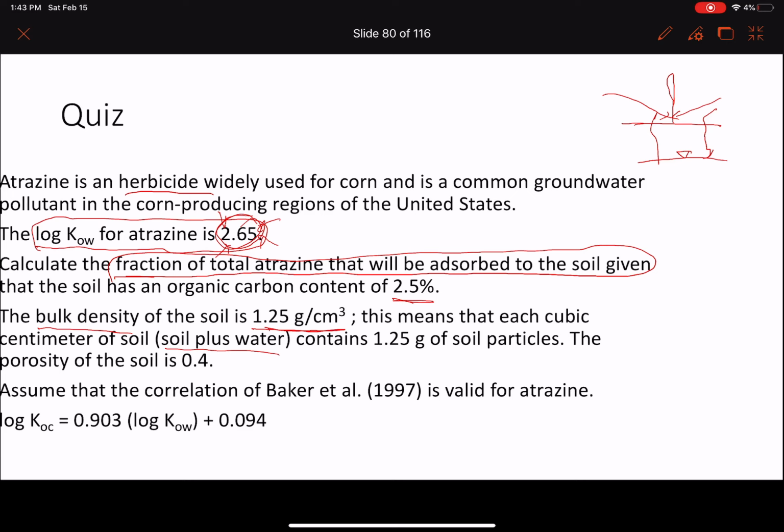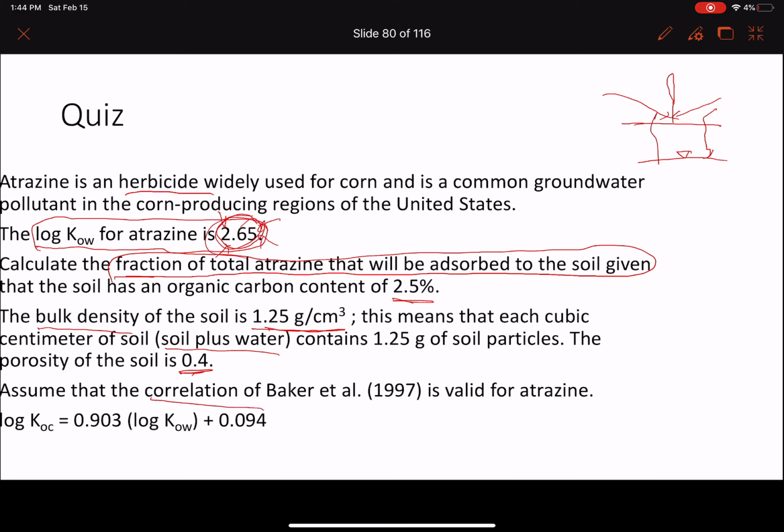The porosity of the soil is 0.4. What is the meaning of 0.4? The pores are 0.4 and 0.6 is solid. 0.4 is pores, and these pores are filled with water. 0.6 is solid. And of course, we're going to use this correlation.